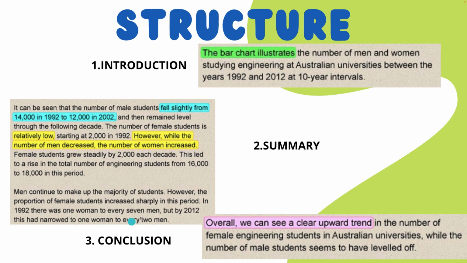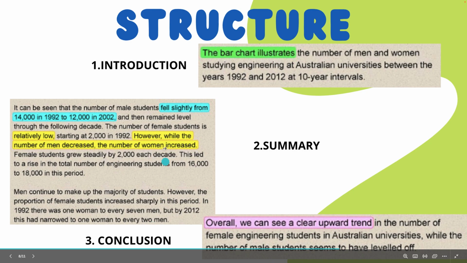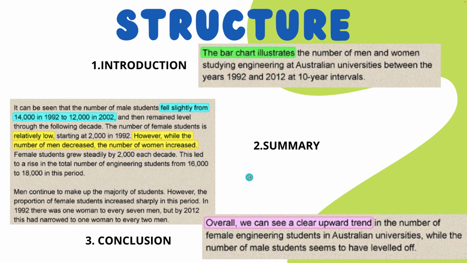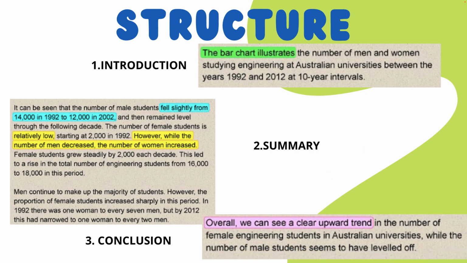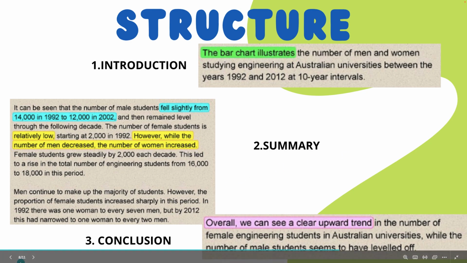Then we have the summary. Here is where we organize all the data we have and we use our own words to summarize all the information we have in the graph, okay? And then we have a conclusion. Here it says, overall, we can see a clear upward trend in the number of female engineering students in Australian universities, while the number of male students seems to have leveled off, okay?